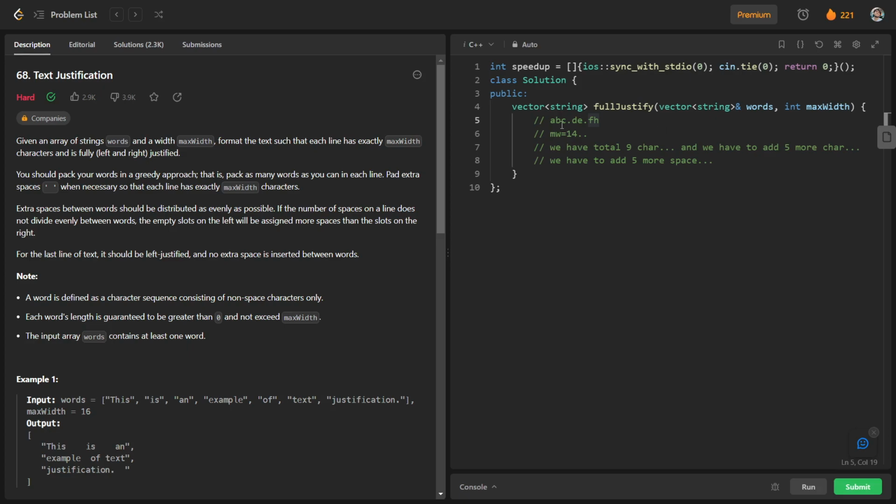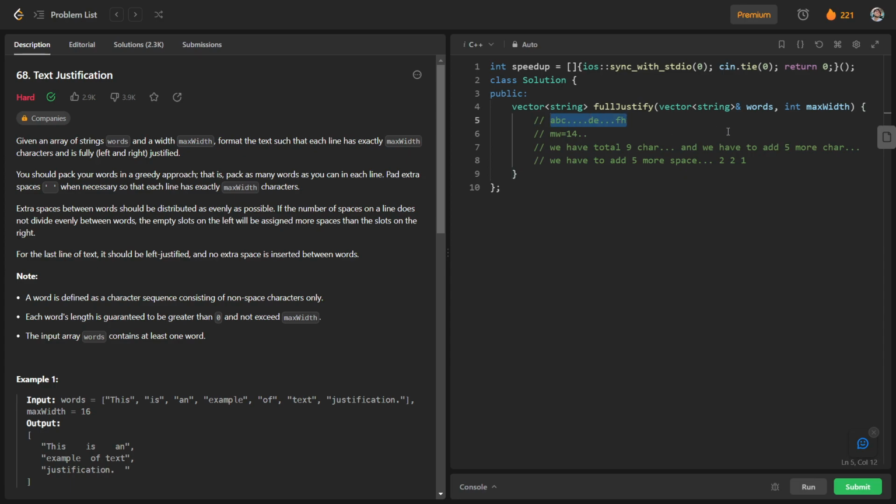So we add 2 and 2 spaces in both gaps, and we are left with one more space, which we add to the left gap. So you can see that we got our string.